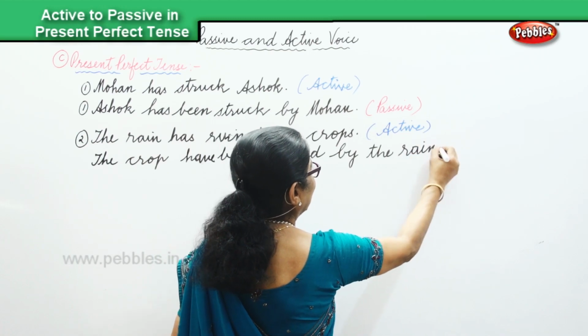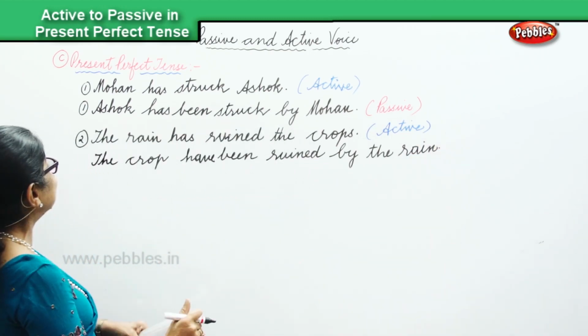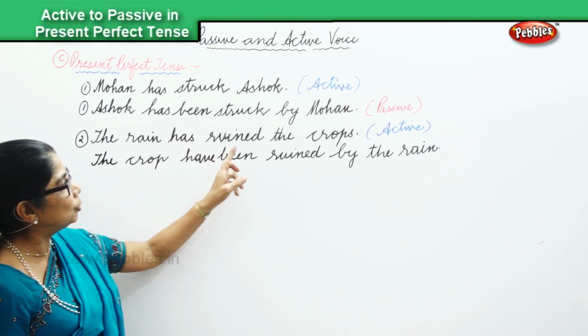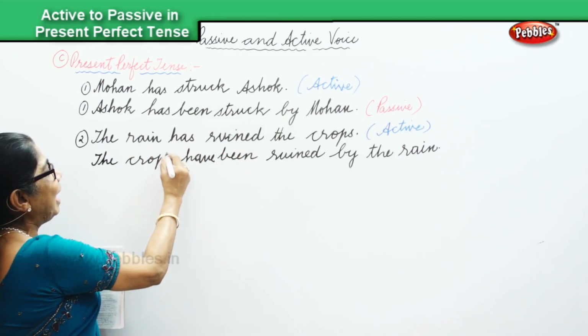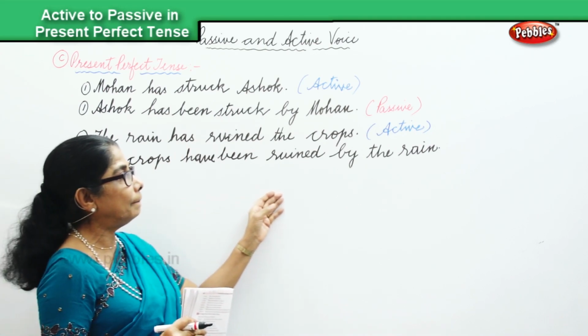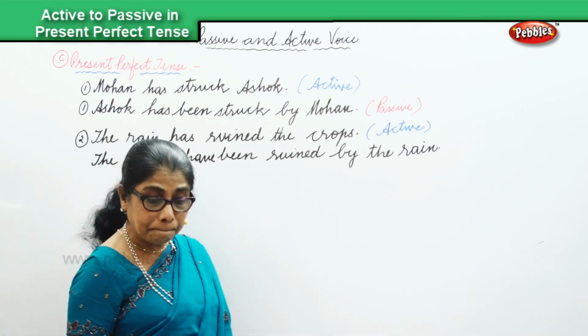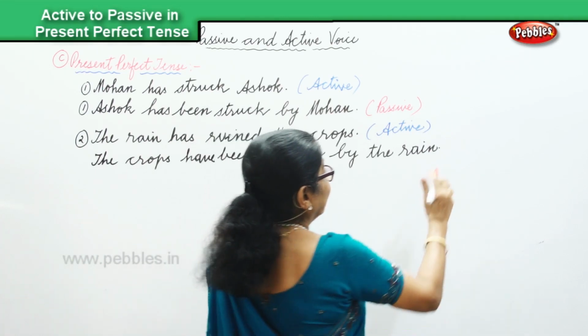We are talking about the present perfect. The rain has ruined the crops. The crops have been ruined by the rain, and that is in the passive voice. The passive.